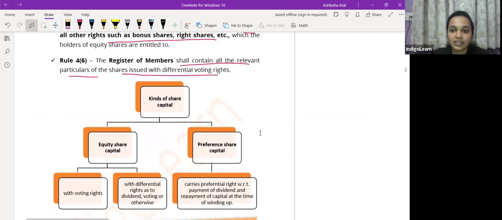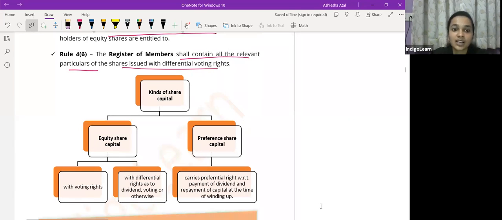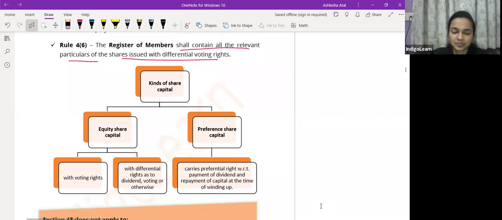Are you all clear with DVRs? Yes, the explanatory statement will contain everything. It will contain why the company is issuing DVRs, what the size is, what the number of shares being issued is, what the price is, what their differential right will be, and also the additional percentage point of dividend which they will be paid. All the details will be clearly stated in the explanatory statement. Any other questions? Are you all clear with equity shares with differential voting rights?